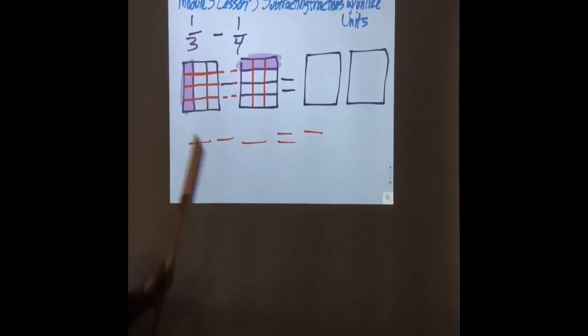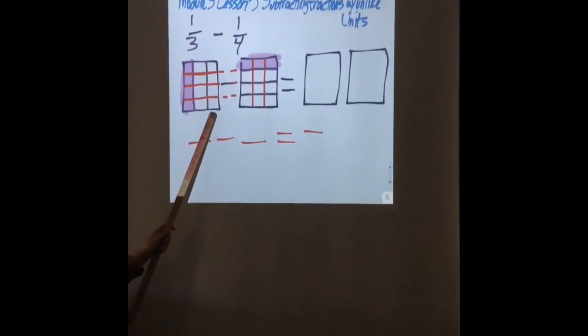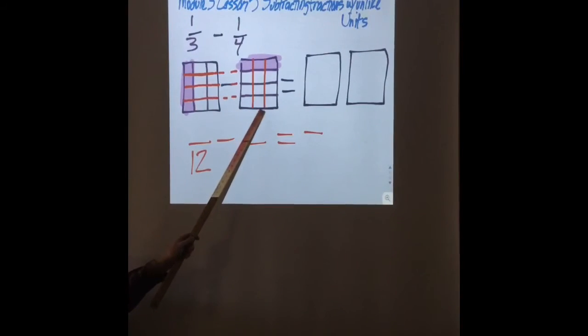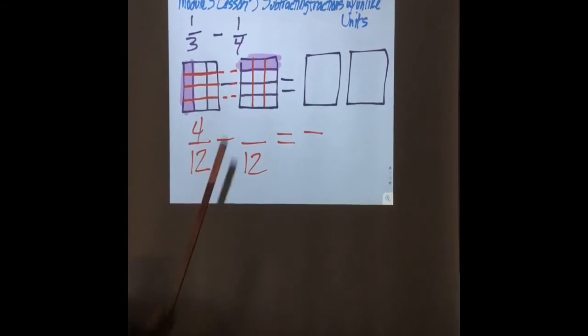Now what do I have here? How many boxes, how many units do I have? How many boxes do I have? 12. I've got 12, right? Okay, so I'm gonna put my 12 down below. How many do I have on this one? I've got 12. I got the same number, don't I? And then how many do I have for my top number for this one? 4. And how many do I have for my top number for this one? 3. Okay.